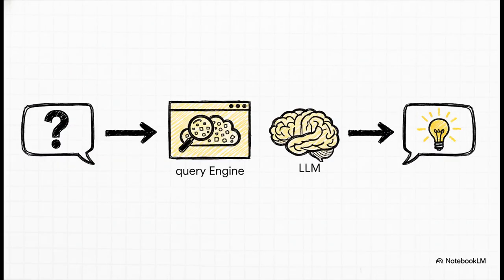And finally, the moment of truth. We just call .query on our engine and ask a question, just like you'd type it into a search bar. The engine takes our question, turns that into a vector, and then finds the chunks of our original documents that are closest on that idea map. It grabs those chunks, bundles them up with our question, sends the whole package to the LLM and says, hey, answer this question using only this information. And boom, we get a perfect context-aware answer back.